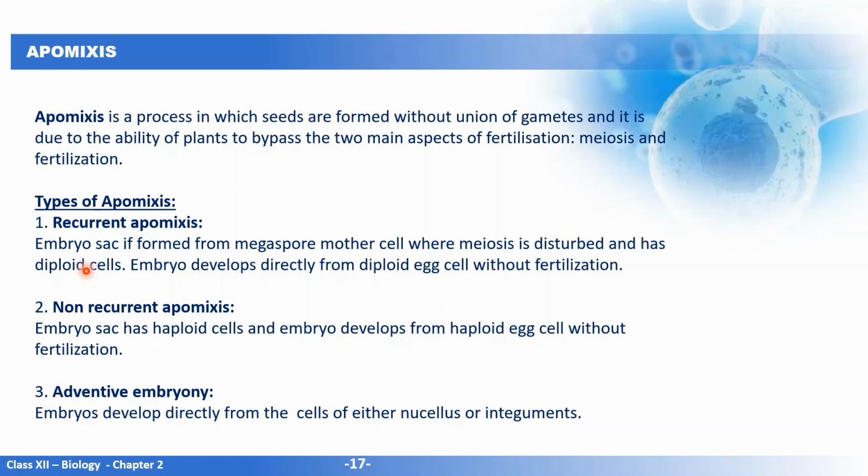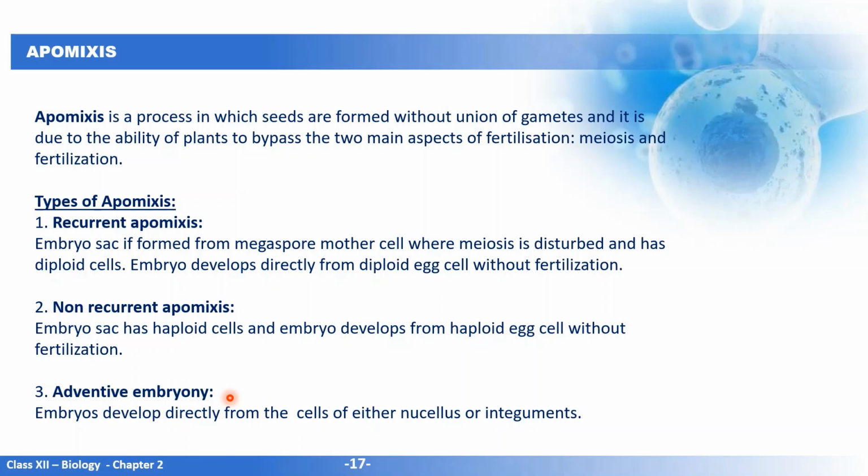Second is the non-recurrent apomixis, where the embryo develops from a haploid egg cell without fertilization and the embryo sac is haploid. The third is adventive embryony, where the embryos develop directly from the cells of either nucellus or integuments. So here you will see that no fertilization is taking place, unlike how normally the male gamete fuses with the egg cell to form the zygote which develops into the embryo.